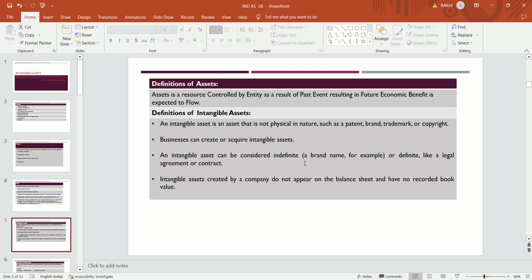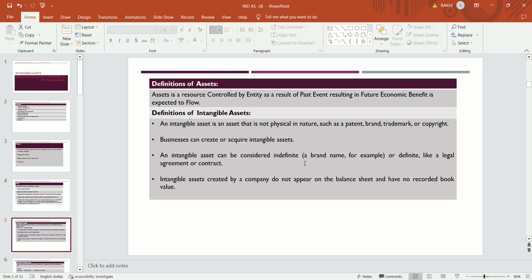Any future economic benefit that is derived from that asset, or that is expected to flow to the entity, is an asset. It's a kind of resource which is controlled by the company. So this is the definition of asset.